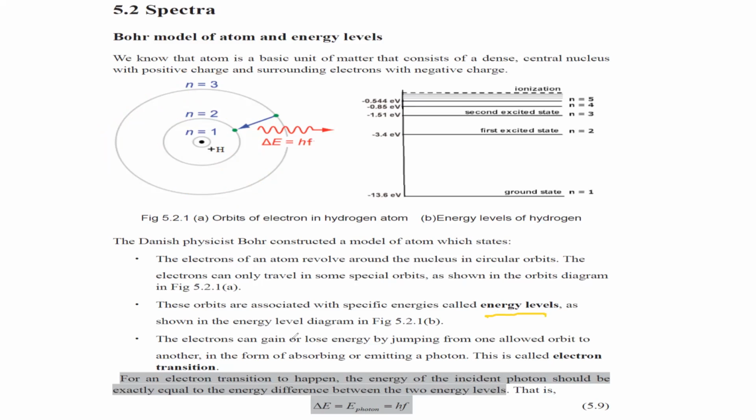And the electron can gain or lose energy by jumping from one allowed orbit to another and emitting a photon. We can calculate the energy of the photon by taking the difference of the energy of the two levels. So if I subtract E2 minus E1, I will get the energy of the photon being released by this atom.